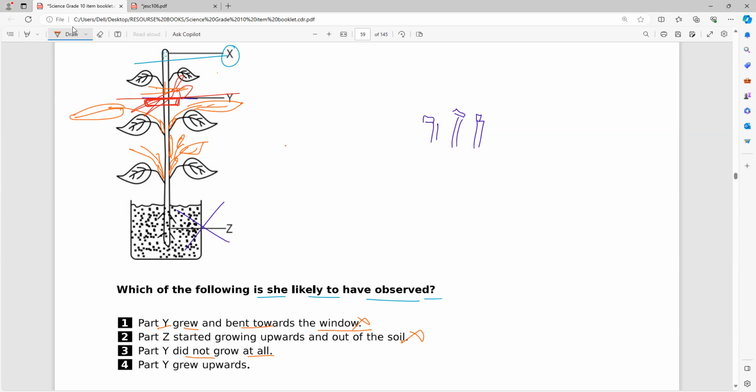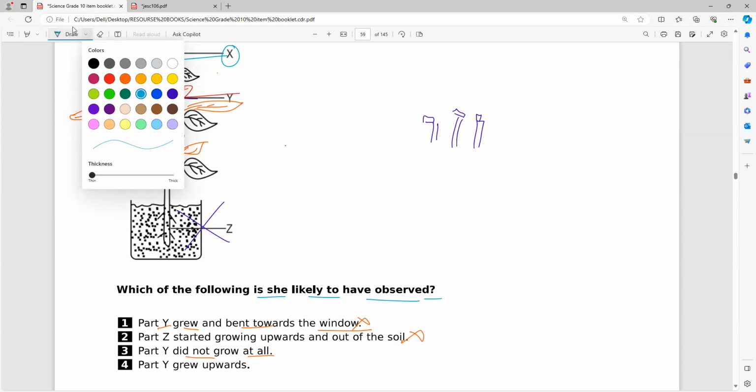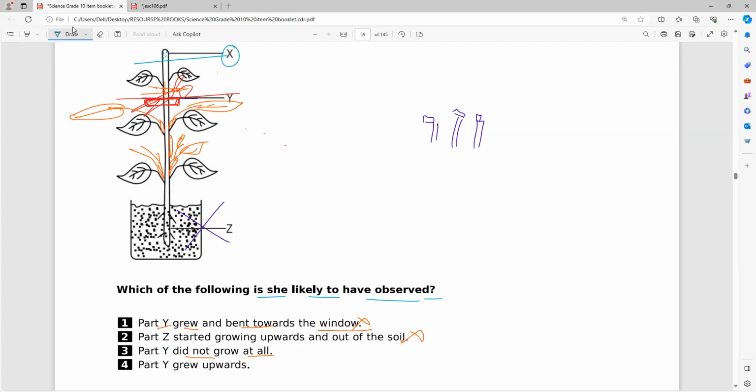Note it, everybody. If the apical meristem is removed, then the growth is only from the lateral buds, not from the top. The top further won't grow. Even in our garden plants, we all notice this. Am I right, everyone? If anybody has a doubt, please ask me. Clear, everybody? All of you?